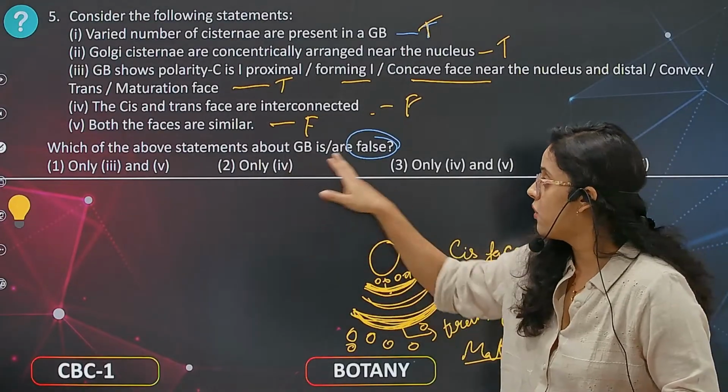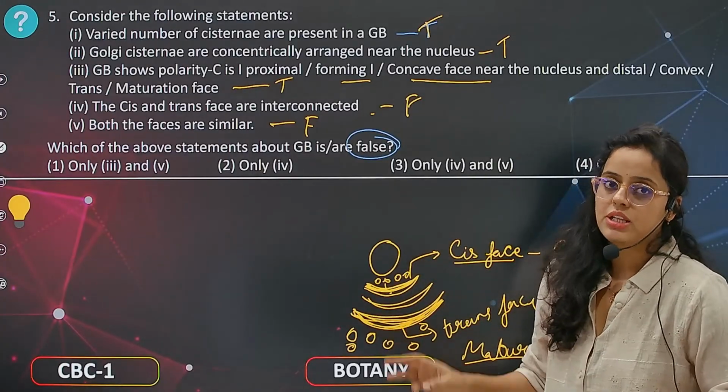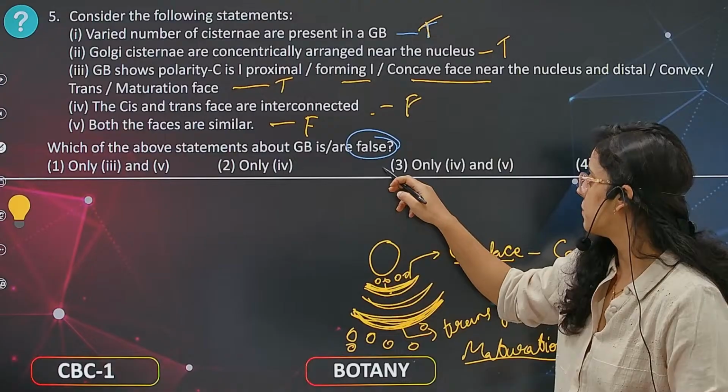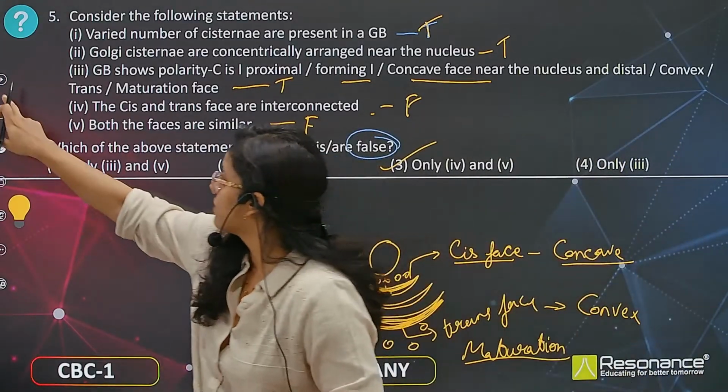He is asking about the false statement. He is not asking about the true statement. The fourth and fifth statements are false. So here the answer is going to be the third one. Now moving to the next question.